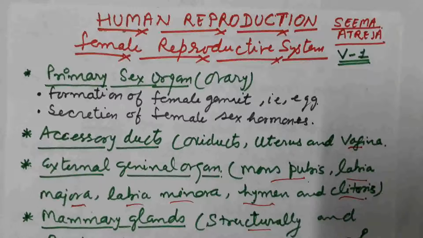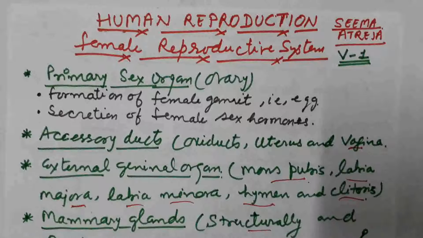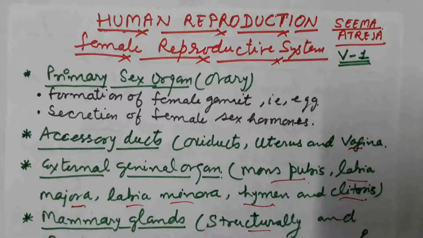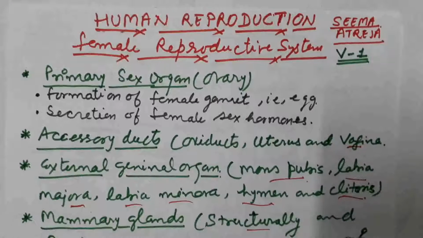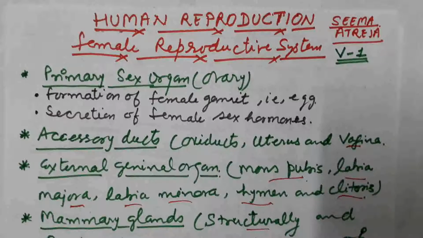Students, in this video we are going to discuss the female reproductive system. The female reproductive system consists of the primary sex organ, that is the ovary. What are the functions performed by the ovary? Its function is formation of the female gamete, that is the egg, and the second function is secretion of female sex hormones. Various types of hormones are secreted from the ovary, that is estrogen, progesterone and relaxin.